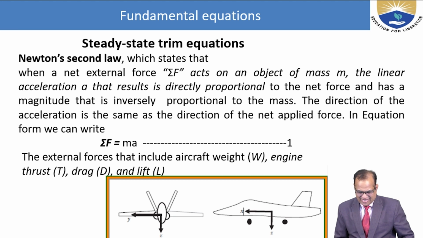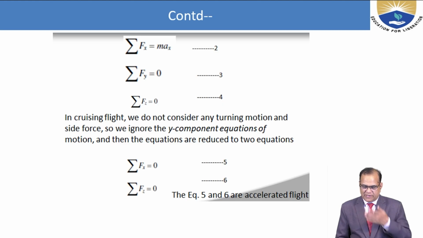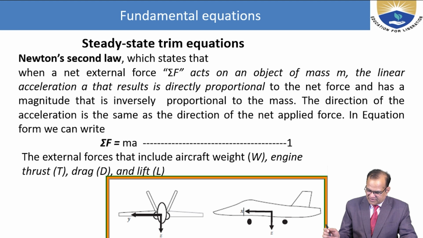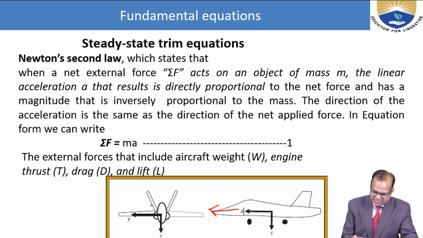We can see in this diagram how these things are happening. The x direction means the longitudinal direction, y is toward the right wing, and z is positive downward, with x positive forward.